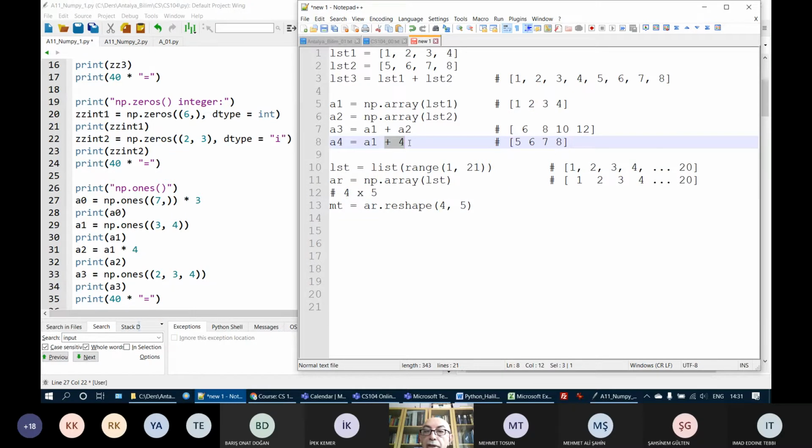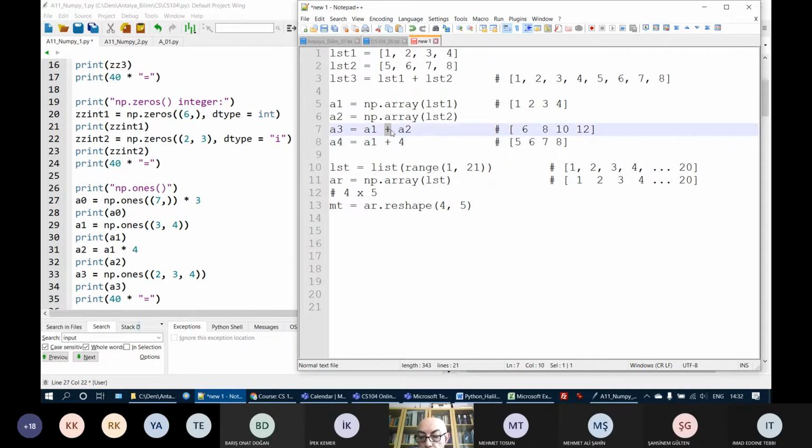So addition just changes every element. It doesn't add new elements. It modifies the elements. It creates a new array, a new NumPy array in which every element of A1 is increased by 4. So the addition, subtraction, multiplication, division, or floor division operators can be used between either two